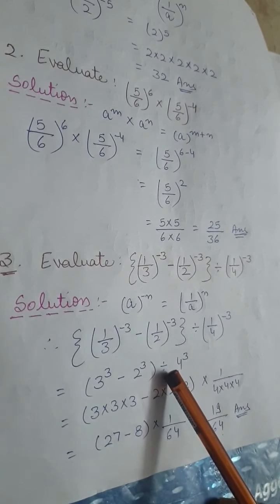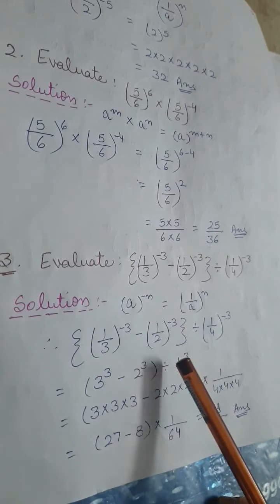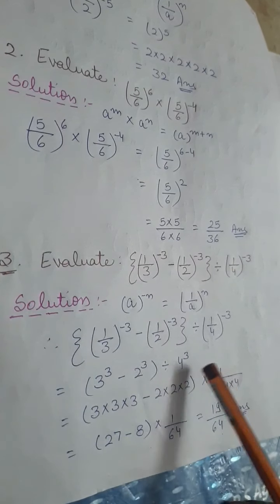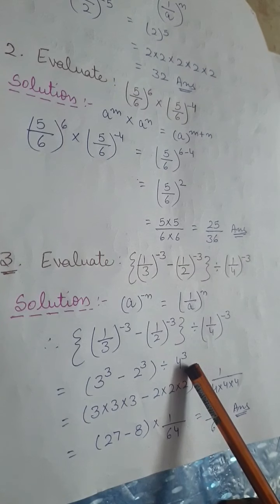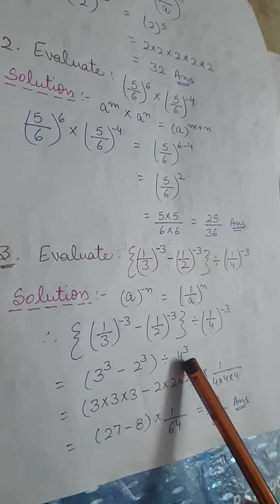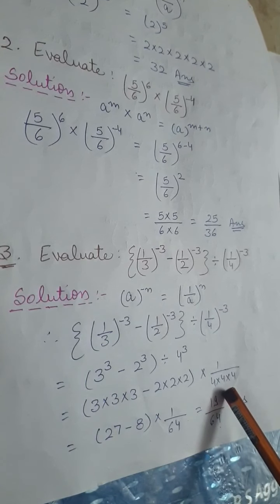Here the divide sign. In rational numbers we have studied that we have to convert this divide sign into the multiplication and then take the reciprocal. So here we are doing that. What is the reciprocal of 4 to the power 3? That is 1 upon 4 to the power 3.